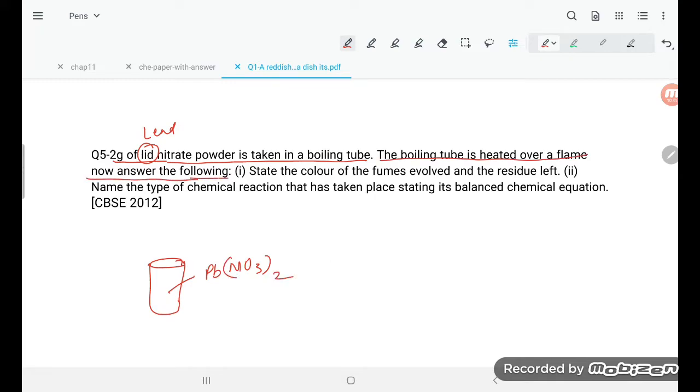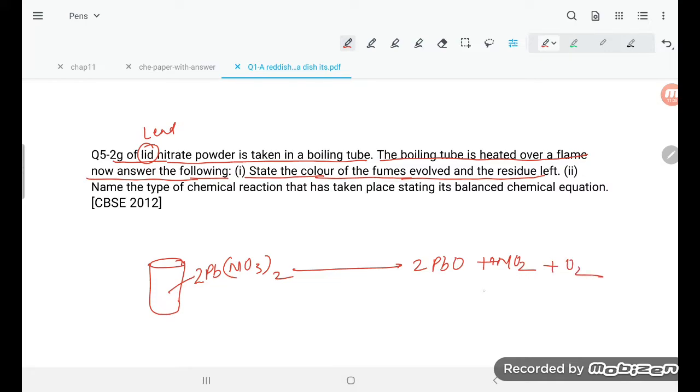Now answer the following: state the color of the gas evolved and the residue left. So firstly you heat it, and what is going to form, student? It is going to form 2 PbO, plus 4NO2 and O2.